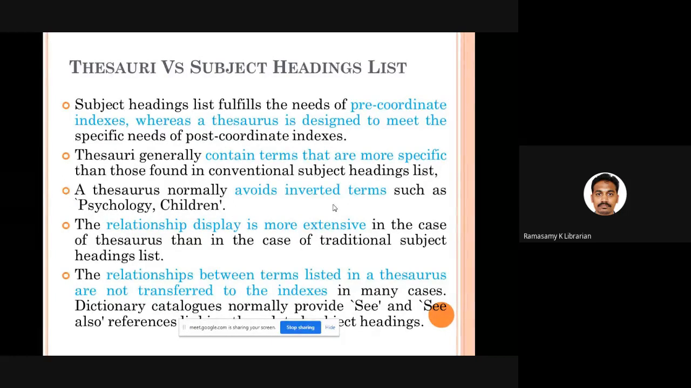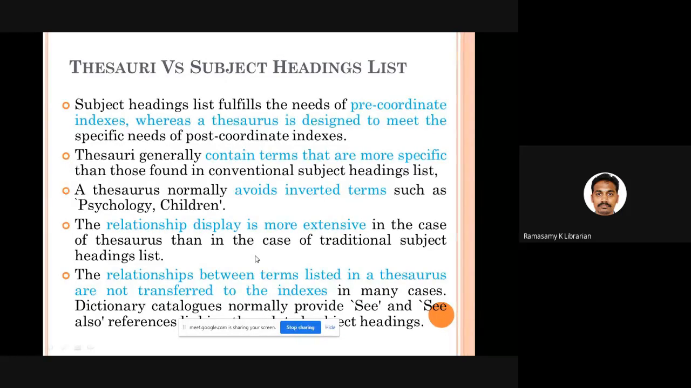In a thesaurus, you'll never see inverted headings, something like psychology, comma, children. In a thesaurus, you will see children's psychology or child psychology. But in subject headings, sometimes they will invert the headings. And the kind of relationships expressed in a thesaurus are more extensive than what you can see in a typical subject heading. So the relationship display is more extensive in the case of a thesaurus.